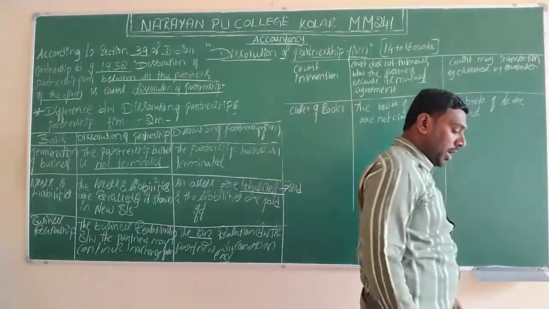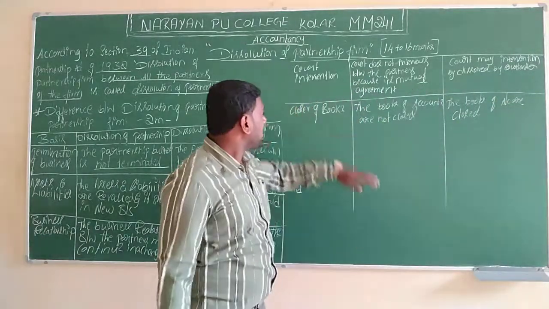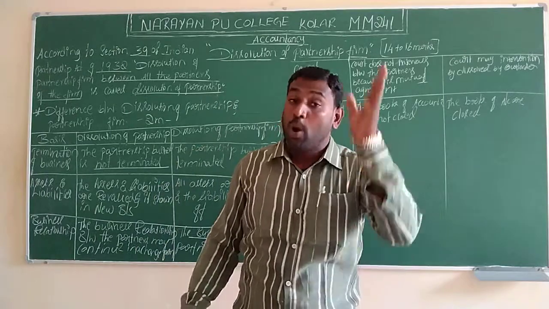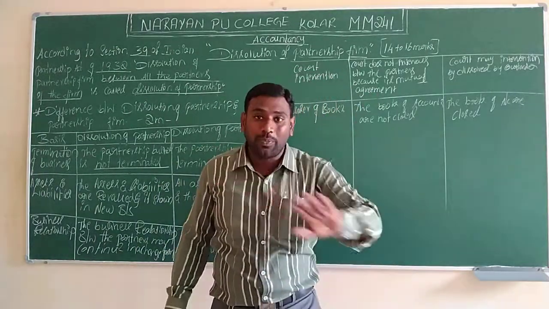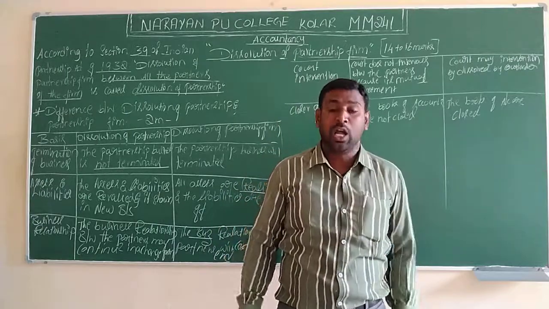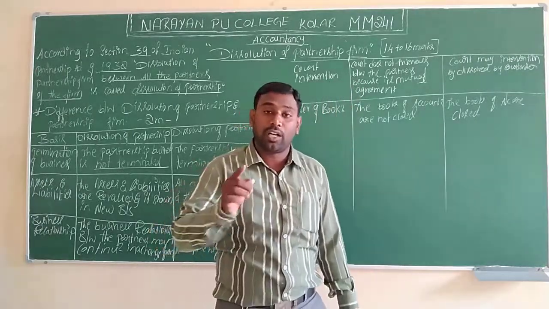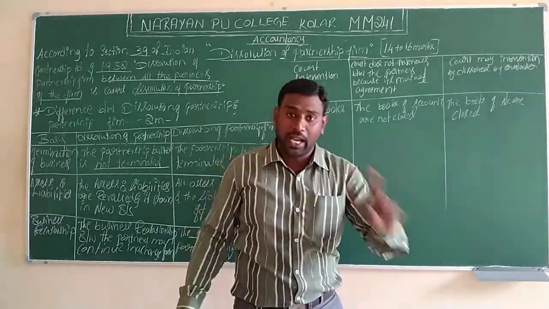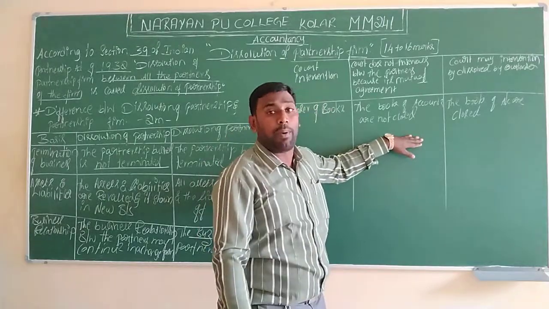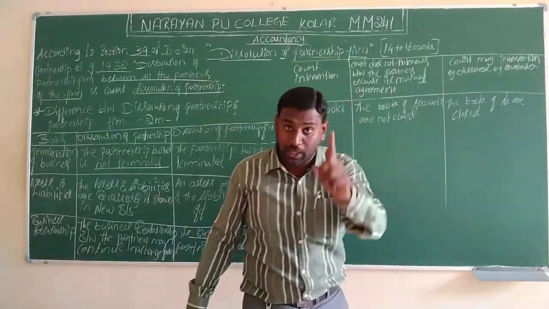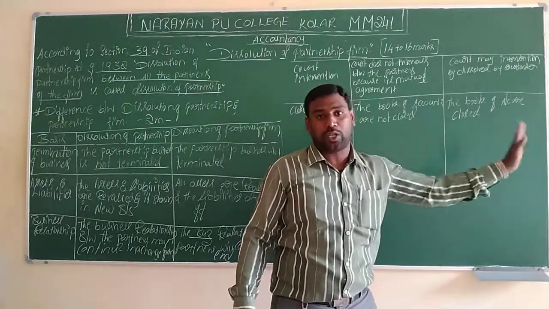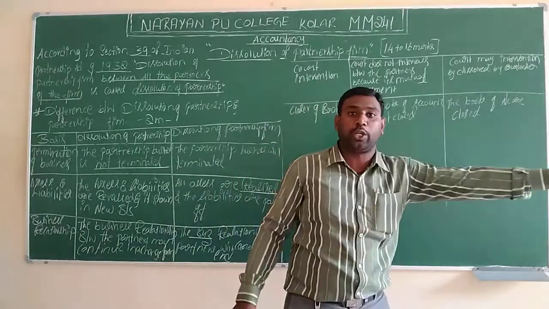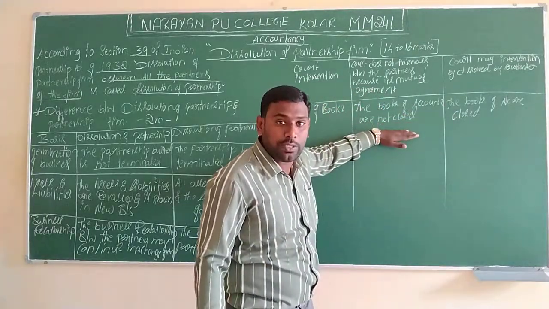Why are they not closed in the dissolution of partnership? Because they won't stop their business, they continue their business. If any partner is dissolved from the business, terminates, exits, or dies, the remaining existing partners continue the business. So they won't close their entire books of accounts. They can close the account of the particular person, but the remaining business activities will continue. So their books of accounts are not closed here.